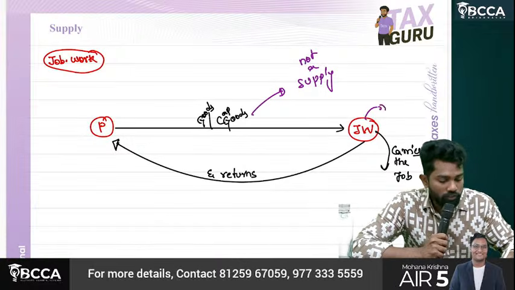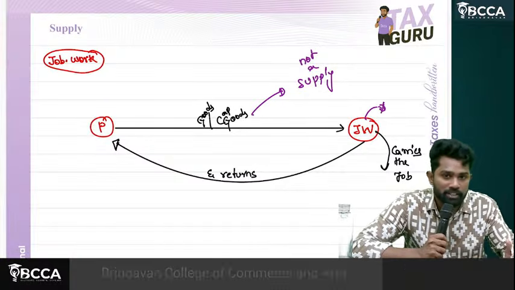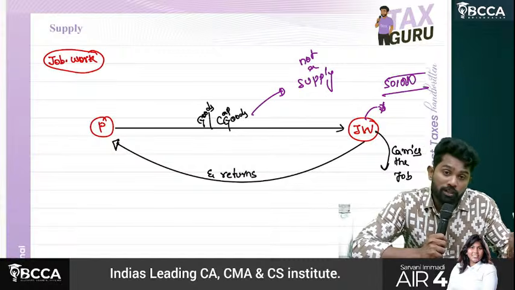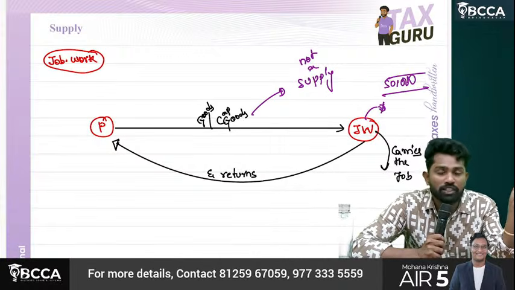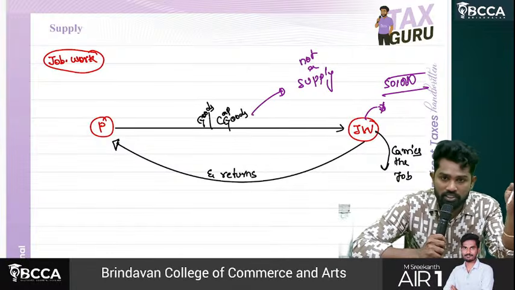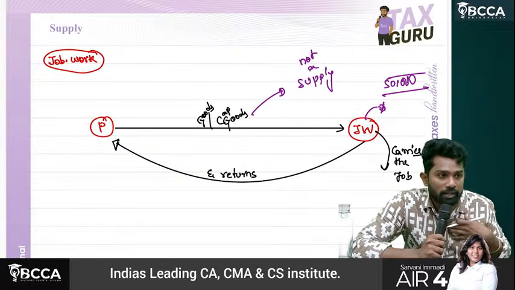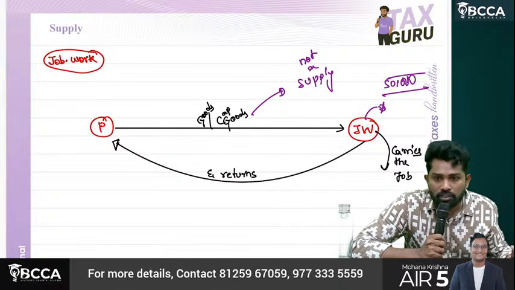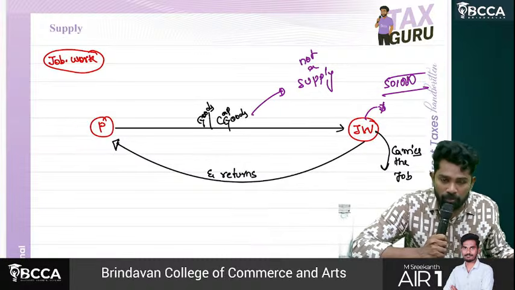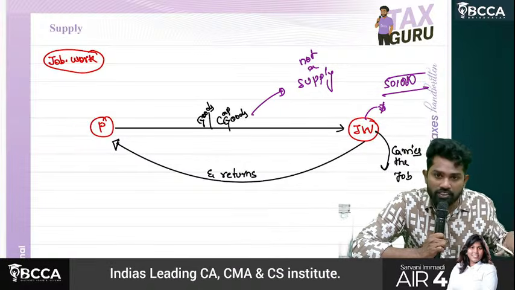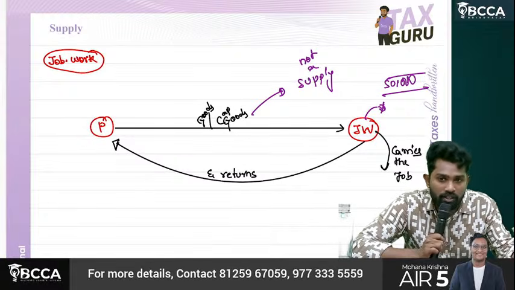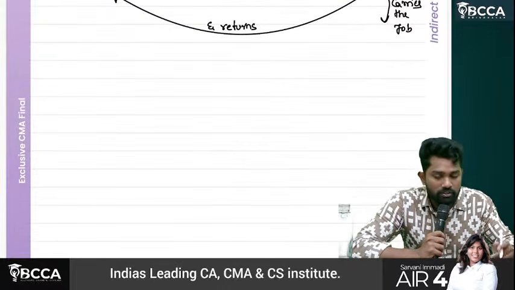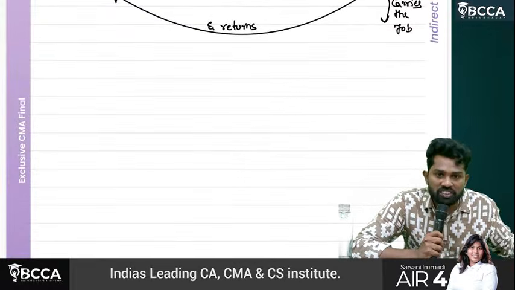This job worker, for doing the painting activity, will ask for money, right? Let's say he is charging 50,000 as job work charges. From the job worker's point of view, that charge amounts to a supply because he is getting consideration. What is not a supply? Me sending the goods, machinery or paint to the job worker is not a supply, and after processing or manufacturing, the job worker returning them is also not a supply. Everybody agree with this? Are you able to understand, sir?